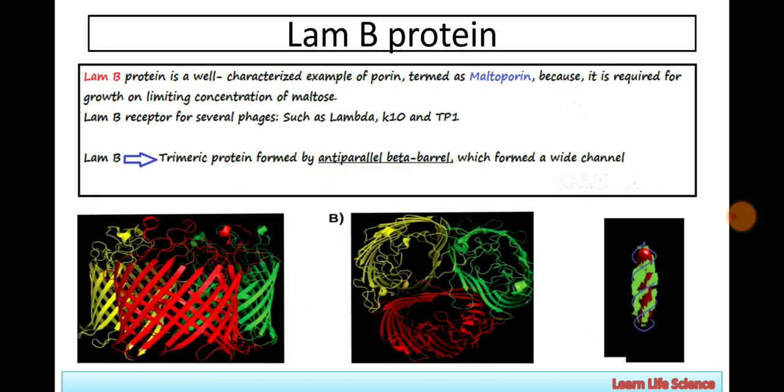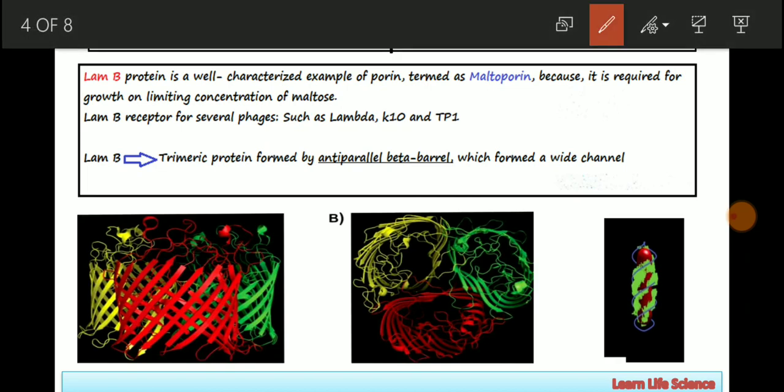Now let's talk about LAMB protein. As I have already told you, LAMB protein is a well characterized example of porin, which is termed maltoporin, because it is required for growth on limiting concentration of maltose. This is an important point for you to remember, that it is a maltoprotein that is required for growth on limiting concentration of maltose.